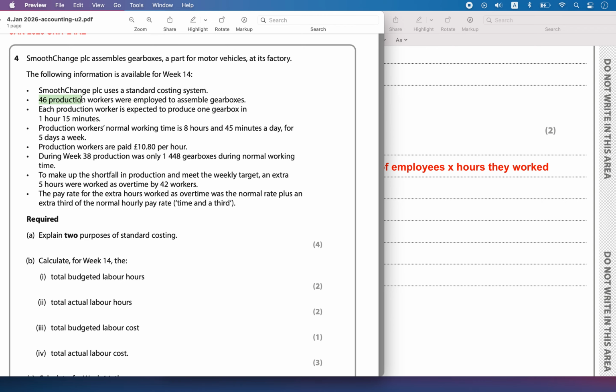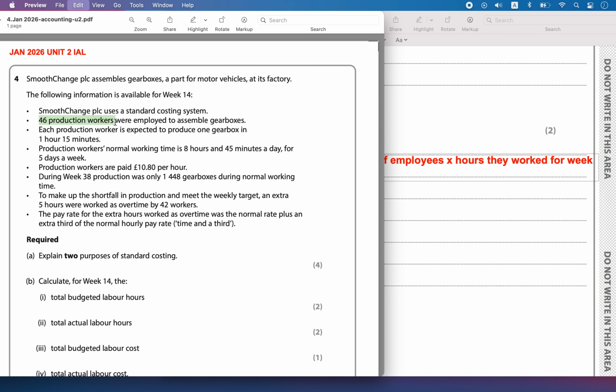Now we can see that they have given information: 46 production workers were employed to assemble gearboxes. Each production worker is expected to produce one gearbox in 1 hour 15 minutes. Production workers' normal working time is 8 hours and 45 minutes a day for 5 days a week, and they are paid at this rate. So this is the information as to how many production workers there are and how many hours they work.